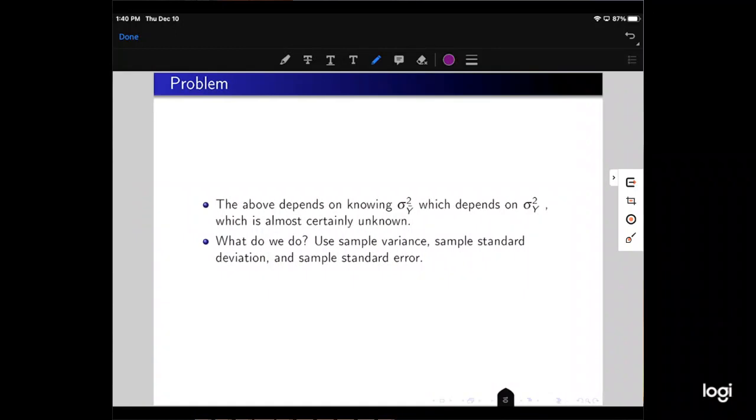The problem is that what we just did depends on knowing the variance of y bar, which depends on knowing the variance of y, the variance of the underlying random variable, which is almost certainly unknown. So what do we use? We use the sample variance, the standard deviation, and the sample standard error.